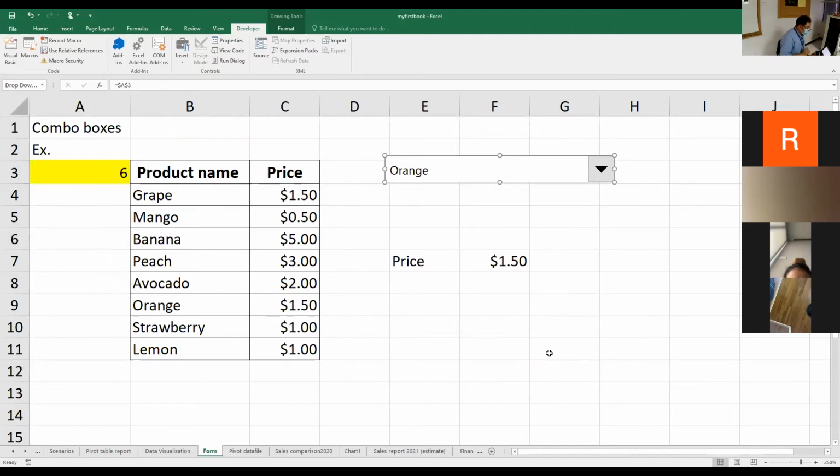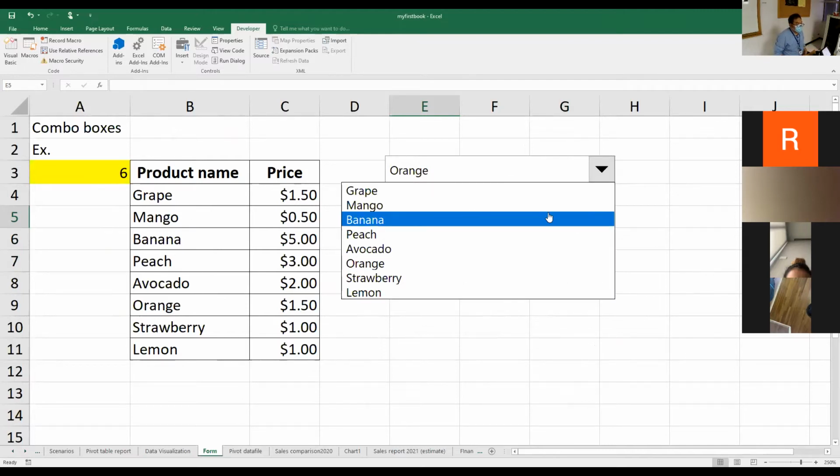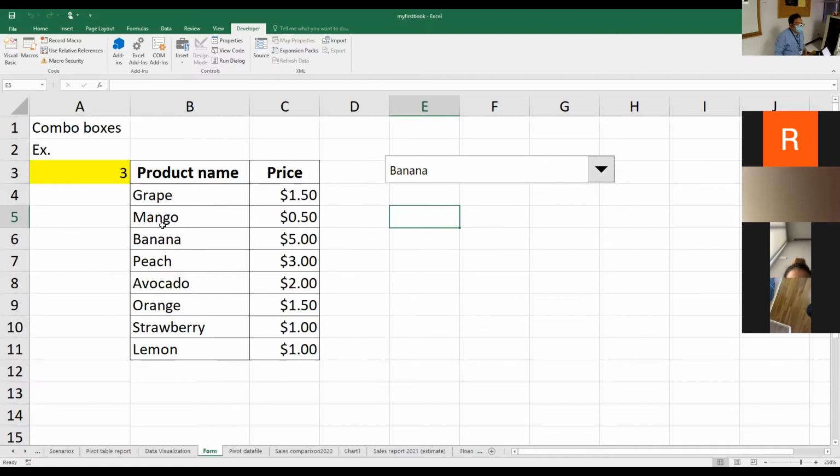Okay, let's see. Firstly, if we don't do anything about the price in here first, when we created the combo box here to list out the product name, it also shows the value in the cell link here. For example, I choose banana, it shows number 3.